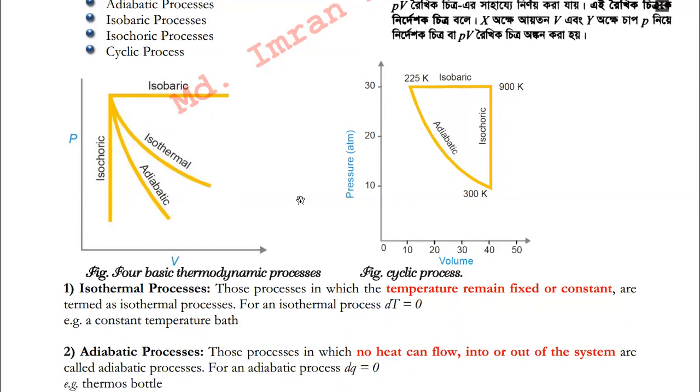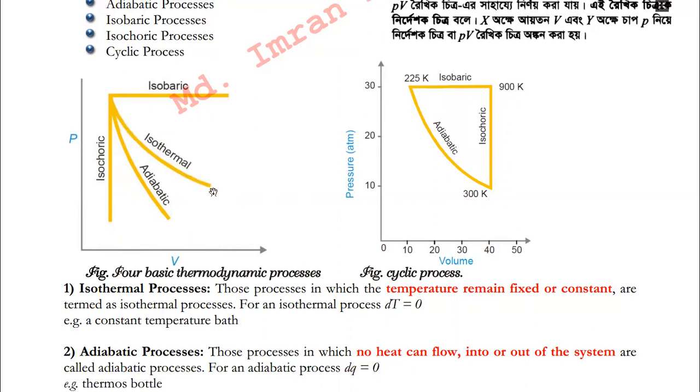Let me repeat this again. This x-axis deals with volume, this y-axis deals with pressure. So there is nothing about the temperature. Then how does this isothermal curve appear in this graph?